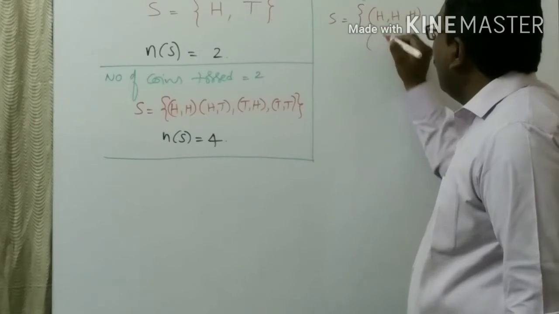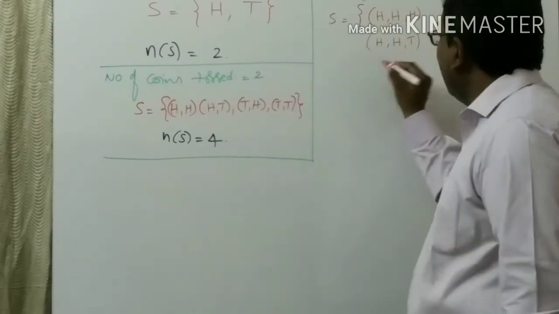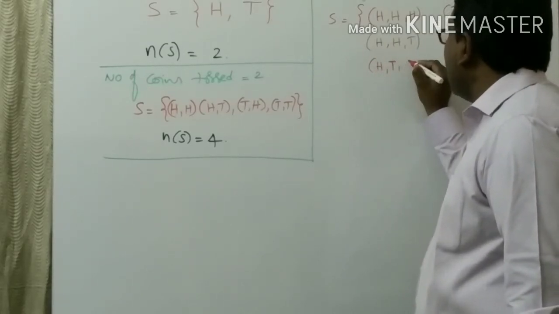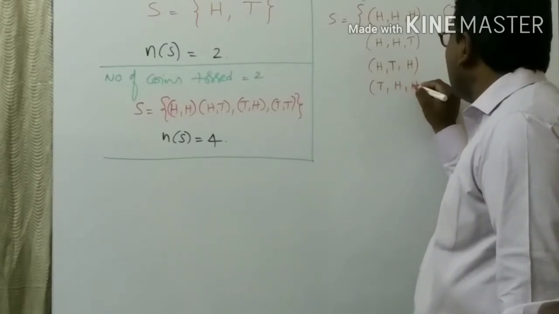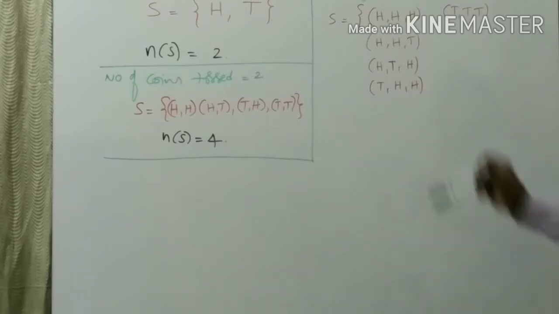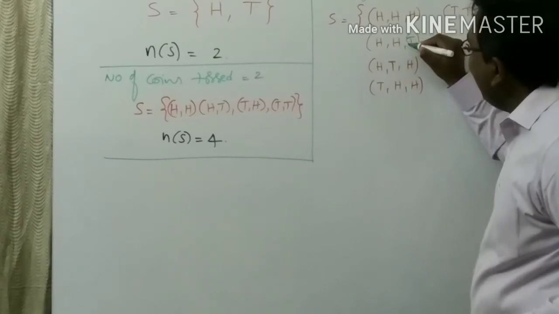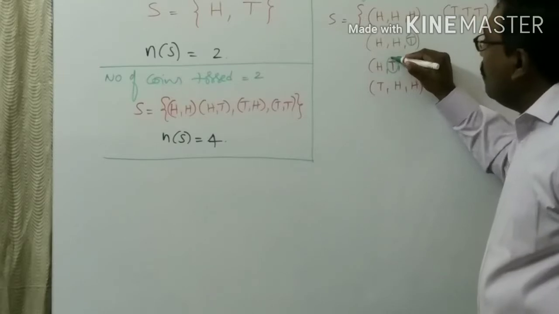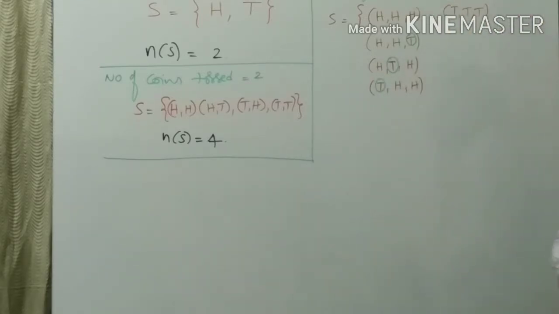First I replace the last head with a tail. Then the second one with a tail. Then the first one with a tail. So what I did here: all 3 are heads, first I replaced the last head with tail, then the middle one and the first one.